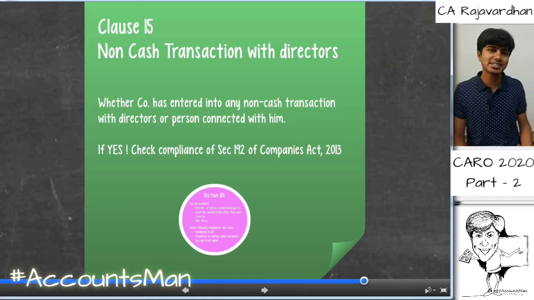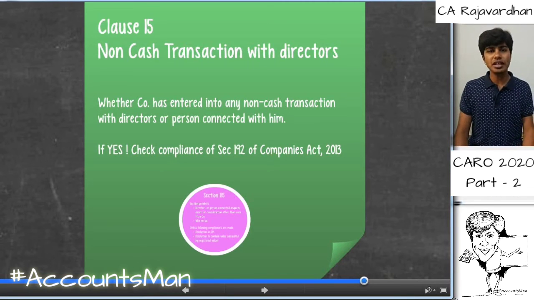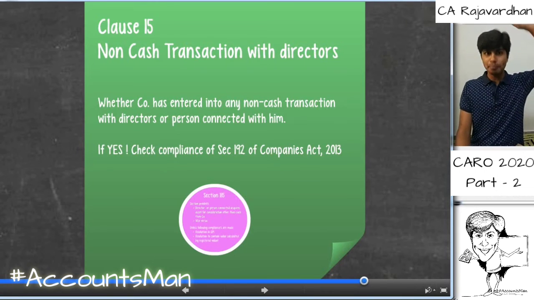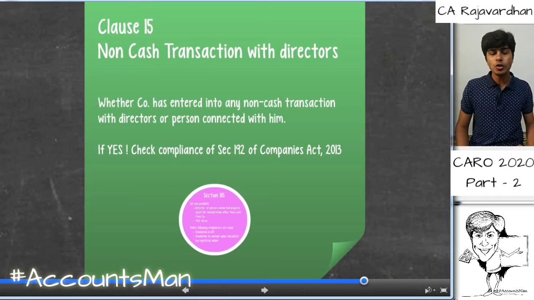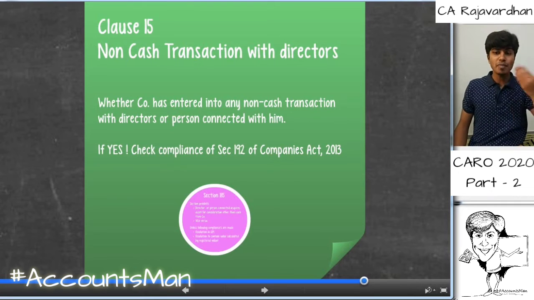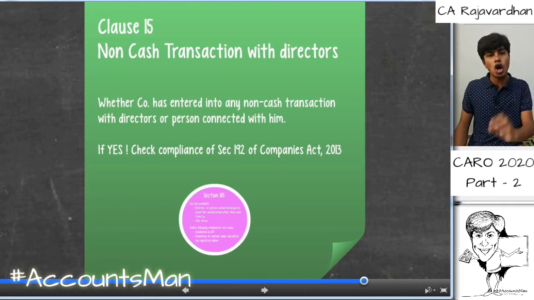Now, who are these persons connected with him? So, one thing which is not evident is, I am a company. If I have a holding company or a subsidiary company, directors of the holding company, directors of the subsidiary company are also covered in this. If I have a joint venture or an associate, directors in that company are also covered in this. So basically it is non-cash transactions with directors of my company, directors of my holding company, directors of my subsidiary, joint venture or associate or any other person related to it.